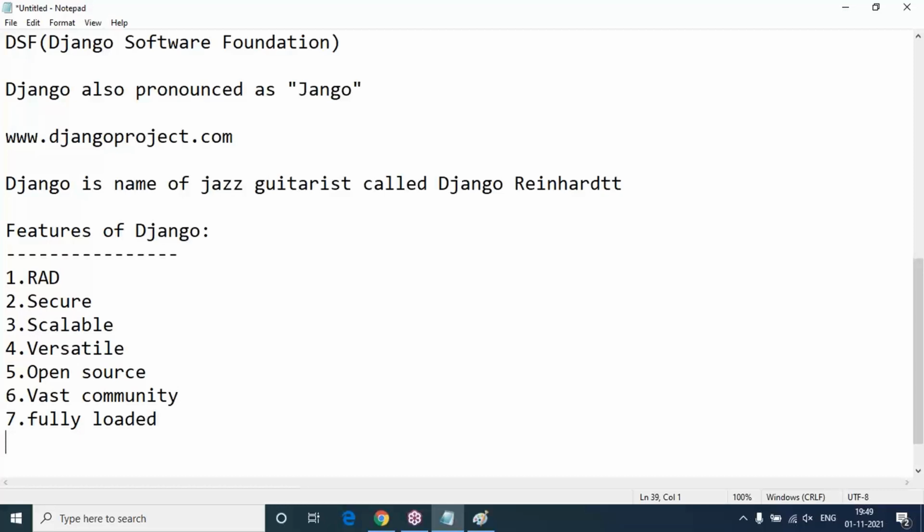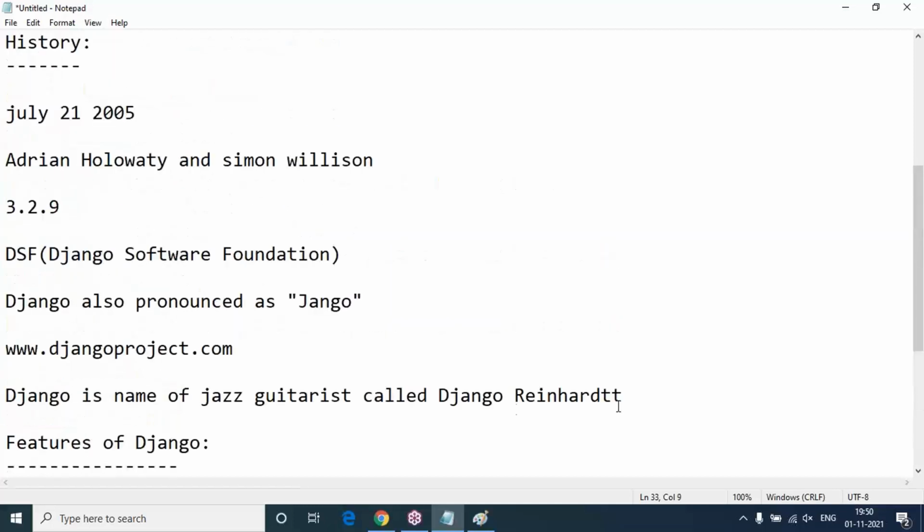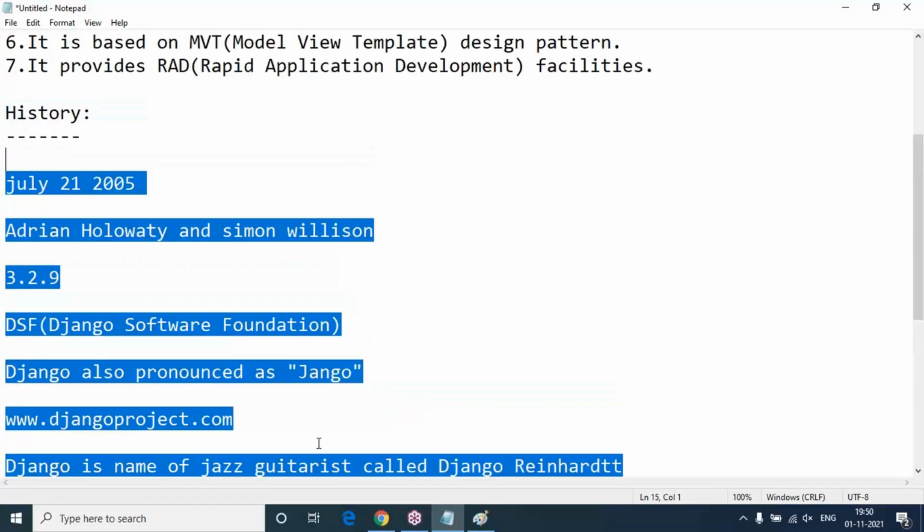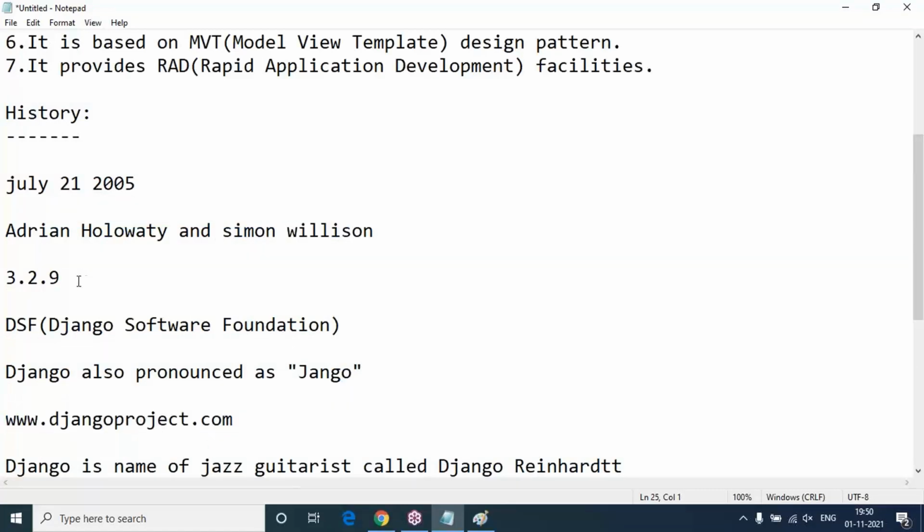So Django takes care of the user authentication system, the administrative system, sitemaps, and internal security like CSRF tokens, all fully loaded with libraries. You need not write any explicit code for developing web applications. So these are the basic and important features.